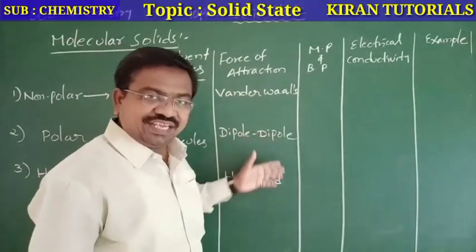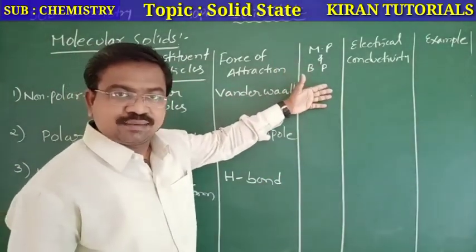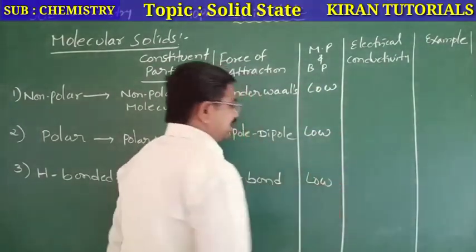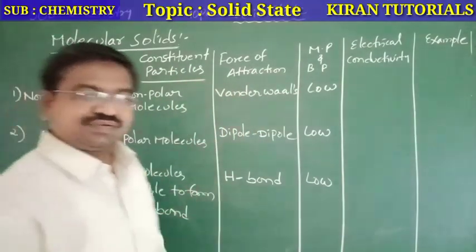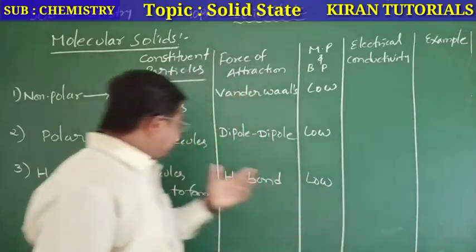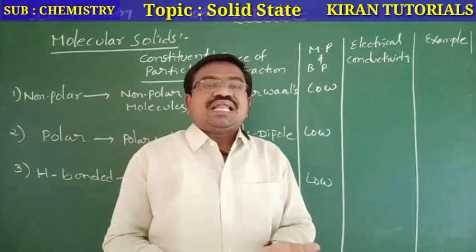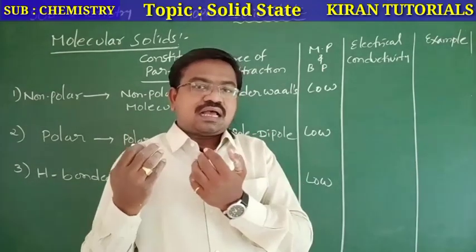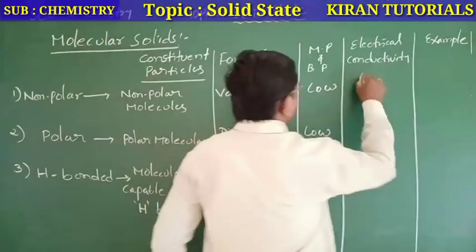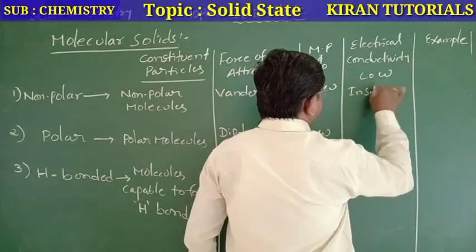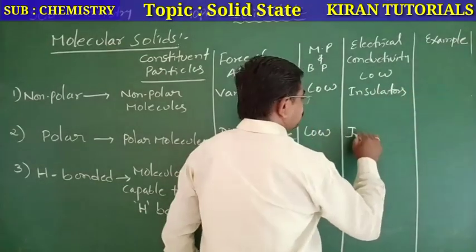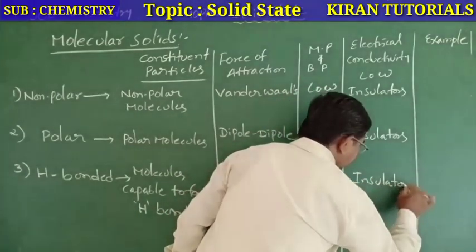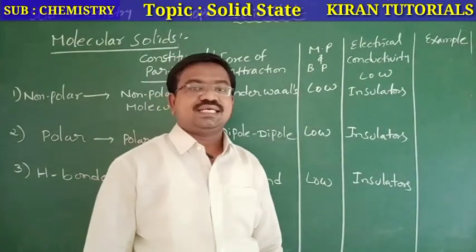So these are weak forces, so melting points and boiling points are very low. Low melting point and low boiling point. Clear? And electrical conductivity: there is no polarity in the non-polar ones, these are temporary, so they act as insulators. And these are also insulators. They cannot allow the passage of heat and electricity.